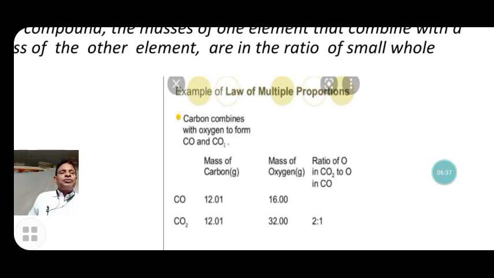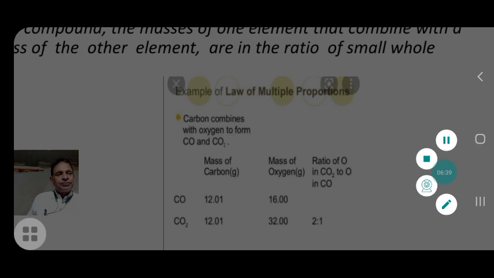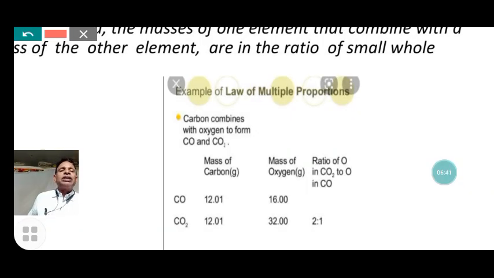Here, carbon and oxygen are two elements that combine to form more than one compound. The compounds are carbon monoxide and carbon dioxide. In the formation of these compounds, the combining elements are carbon and oxygen.